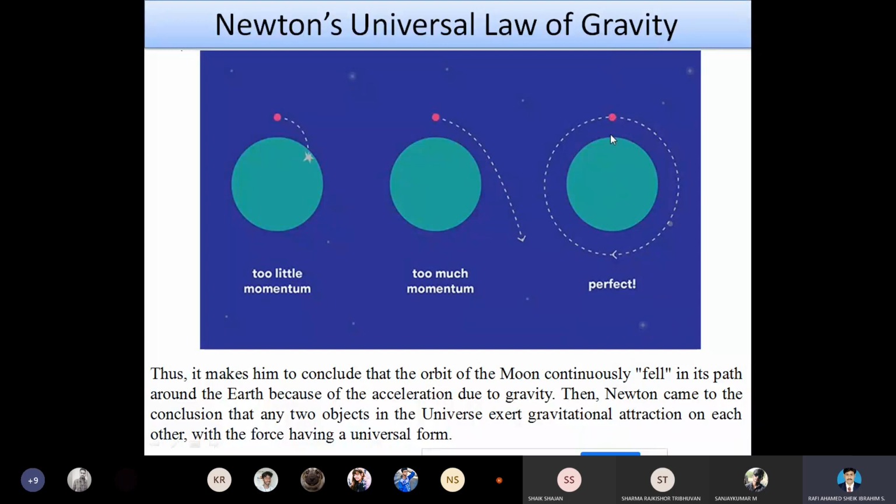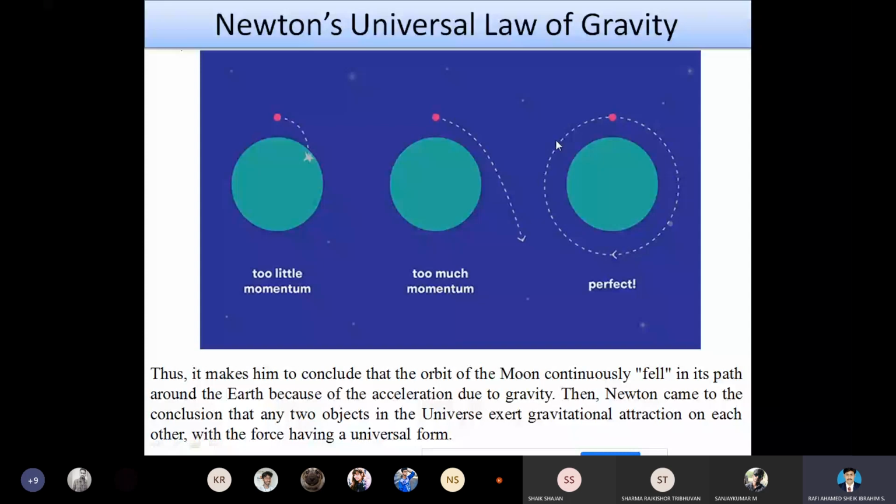Now, when the horizontal velocity is equal to the gravitational force of attraction, then the medium starts to move and goes on moving, but it should move in a perfect orbit, without making a collision.